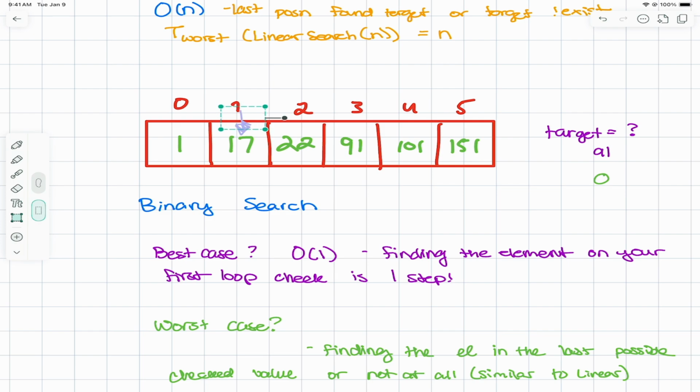And here I can recognize, okay, I'm smaller than 17. So now I'll take this array and split it in half, and I check this value here. And I recognize I'm smaller than 1. And now I realize I've fallen off the array and I didn't find it. So what happened? Well, we threw out half the array each time.